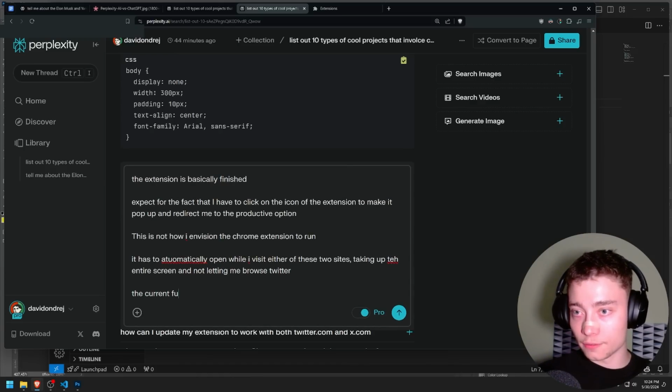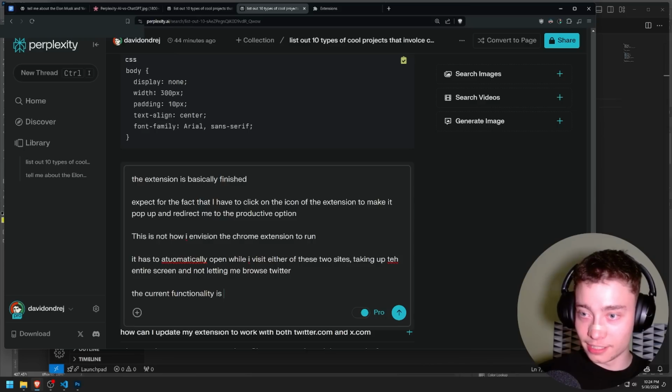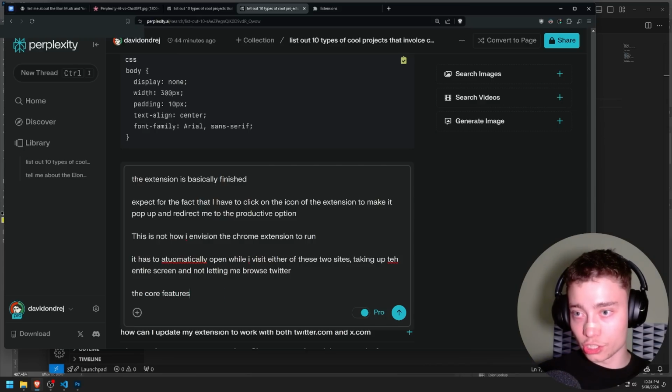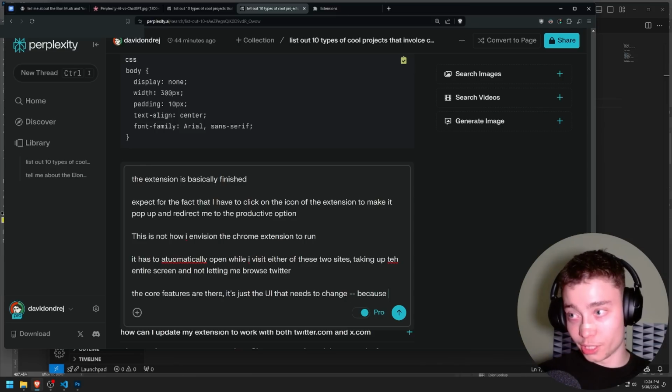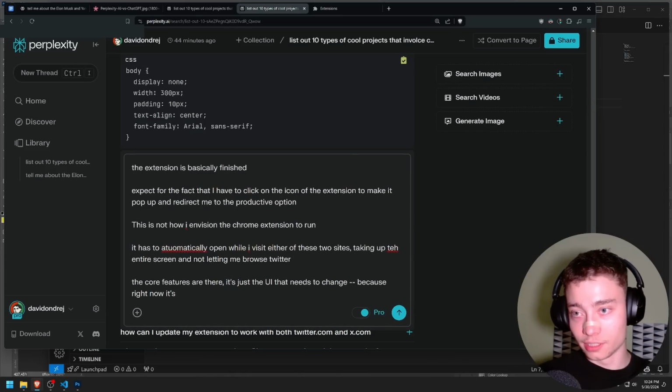The current functionality is, okay, I'll say the core features are there. It's just the UI that needs to change, because right now it's not gonna make me any more productive.